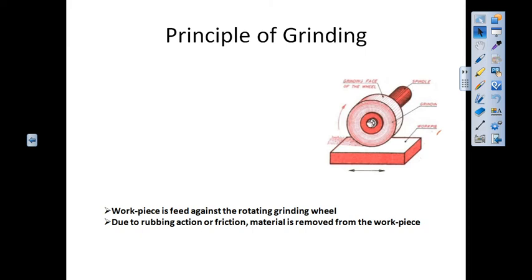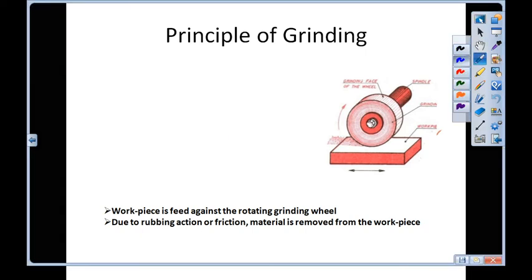Next we will talk about the principle of grinding. So here are two main elements. Here is your workpiece and this one is grinding wheel.